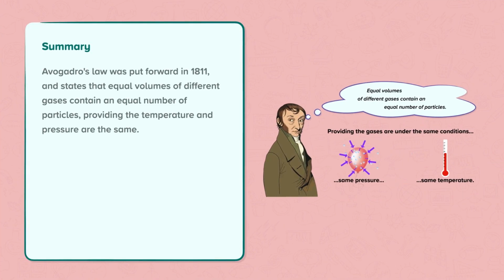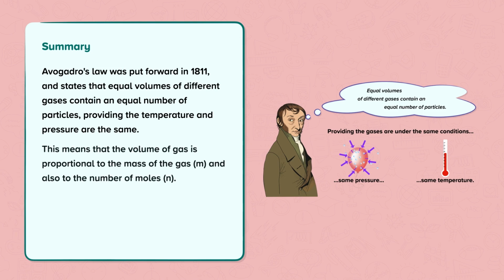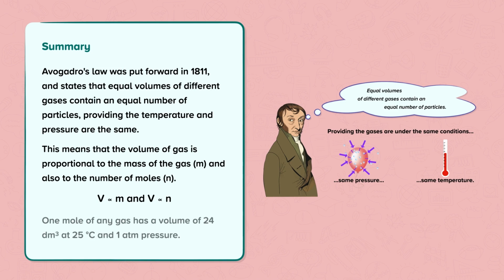Summary. Avogadro's law was put forward in 1811 and states that equal volumes of different gases contain an equal number of particles, providing the temperature and pressure are the same. This means that the volume of gas is proportional to the mass of the gas, m, and also to the number of moles, n. 1 mole of any gas has a volume of 24 dm³ at 25 degrees C and 1 atm pressure.